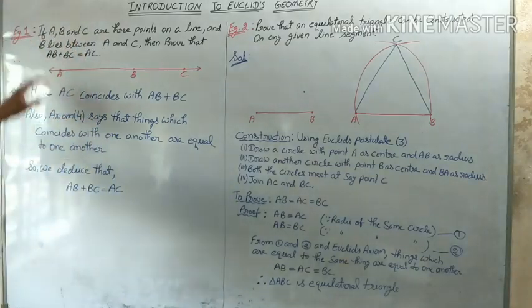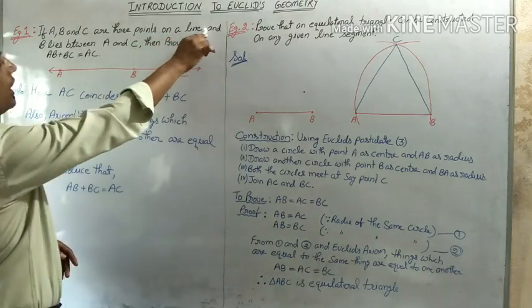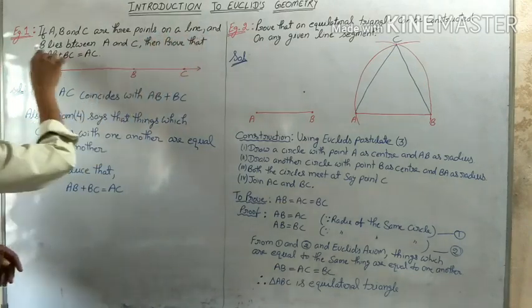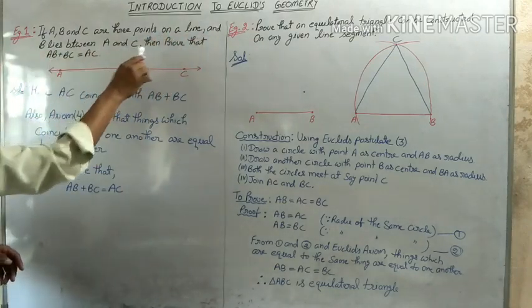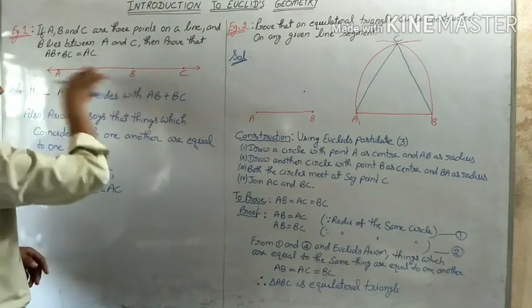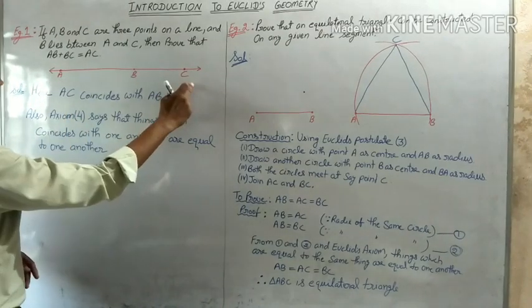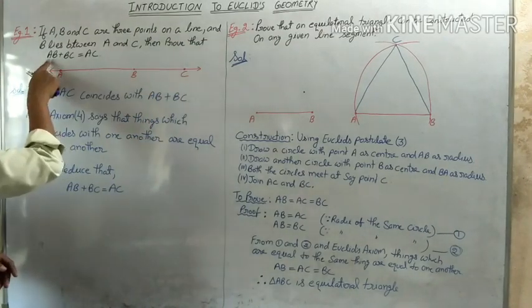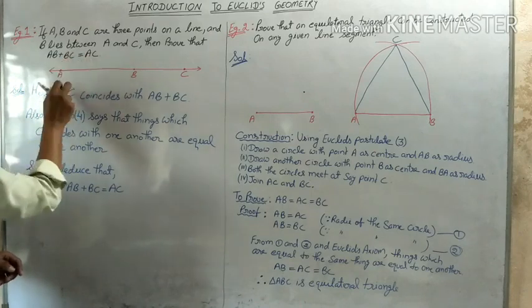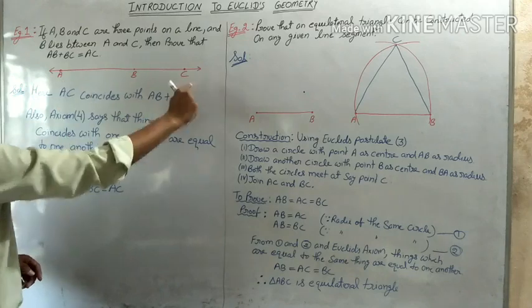So first example, it says that if A, B and C are 3 points on a line, and B lies between A and C, as we can see 3 points A, B and C are on the line and point B lies between A and C, then we need to prove that AB plus BC is equal to AC.